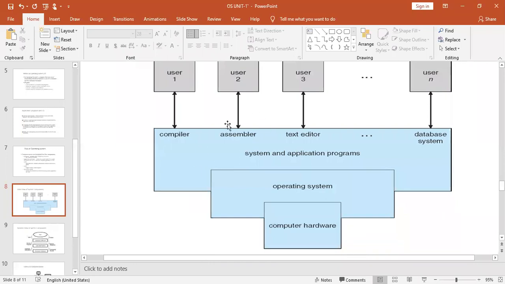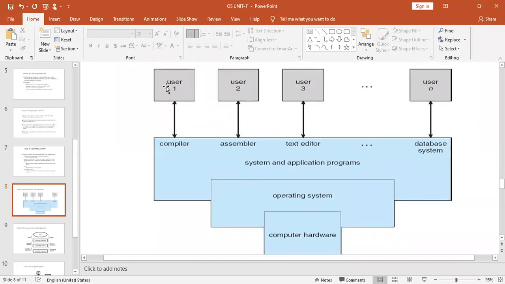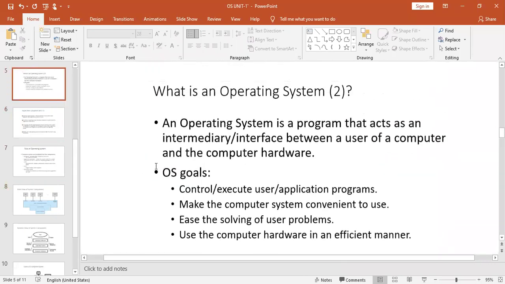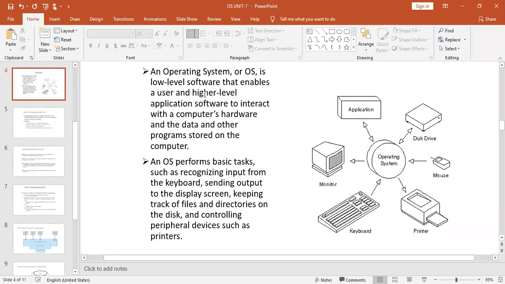Similarly for translation of assembly languages, word processors, databases, whatever. The user cannot directly interact with the hardware, so it is done with the help of the operating system. That is the reason why the definition is like this: it's low-level software that enables a user and high-level application software.